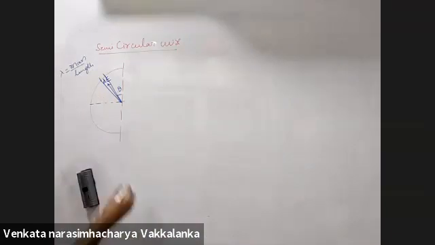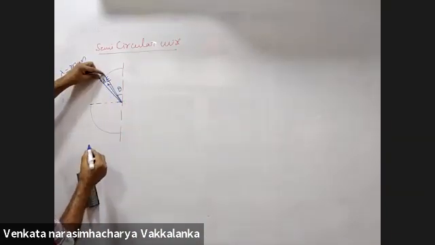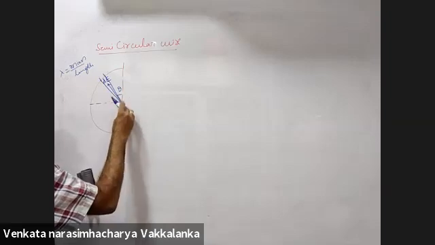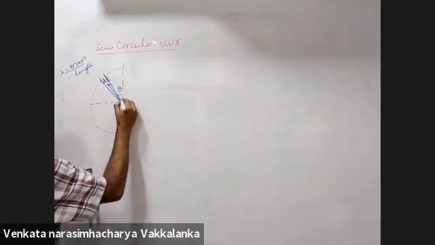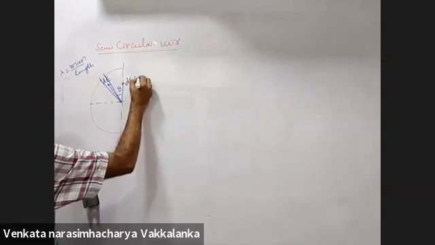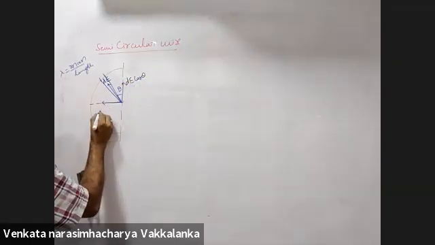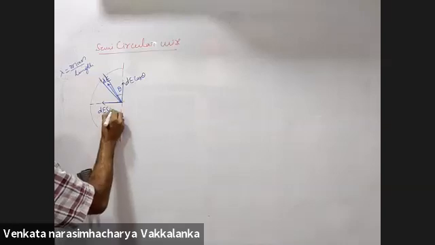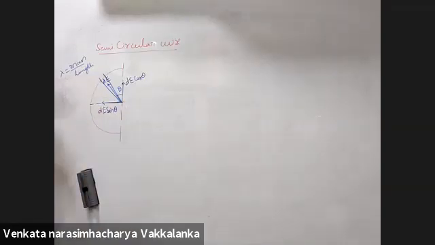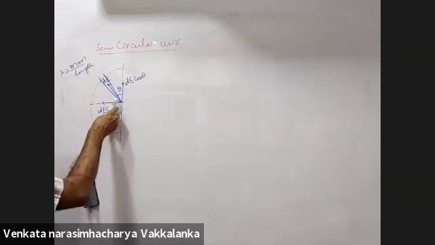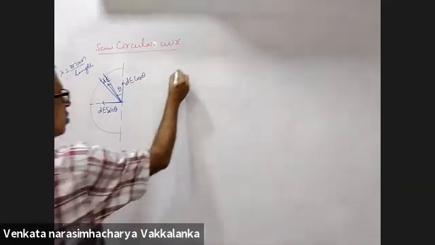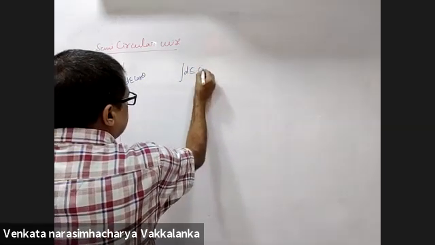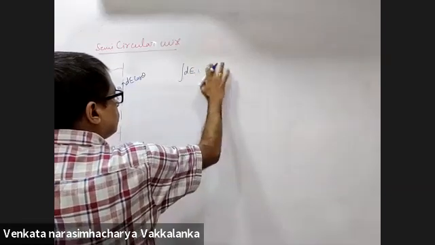Now, if this is d, because of a small element, if I keep a unit mass here, it will be attracted in this direction. This will be d cos theta, and this will be d sin. Can I claim all d cos theta components will cancel out? Yes, sir. For every element here, there is an element here which will give me an identical d, and the vertical components cancel out. I am left with d sin theta.